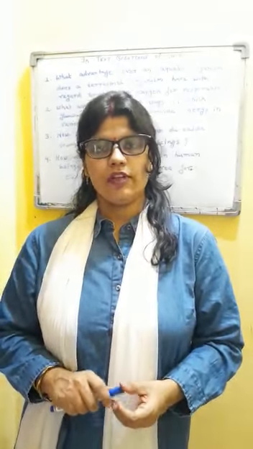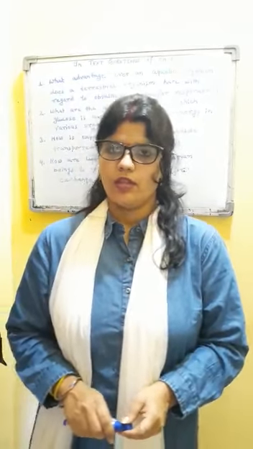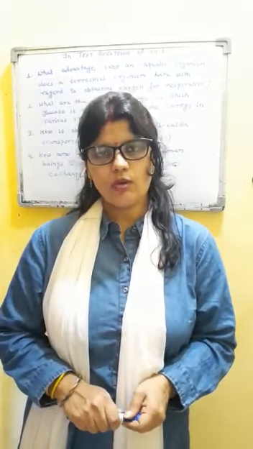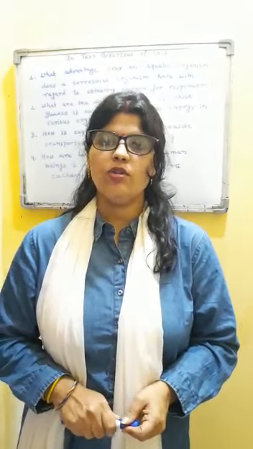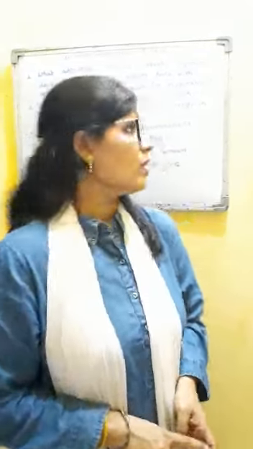So the rate of respiration varies according to the terrestrial or aquatic form. Here you will explain that terrestrial organisms breathe at a slow rate as compared to aquatic organisms because the amount of oxygen dissolved in water is less as compared to that in air.